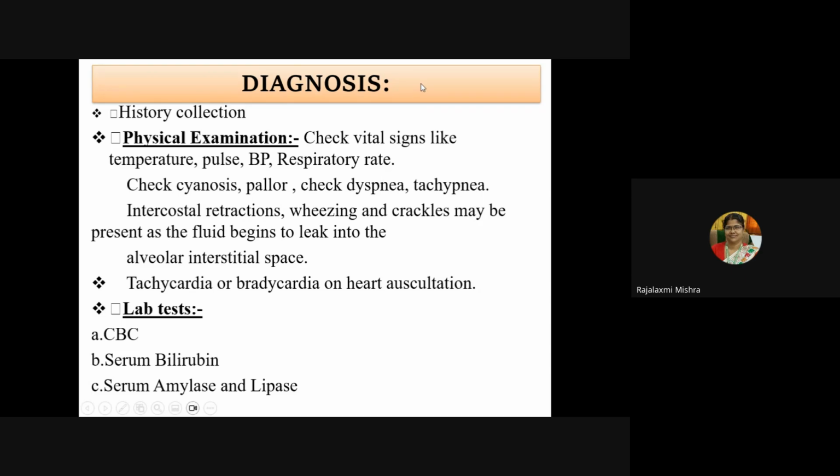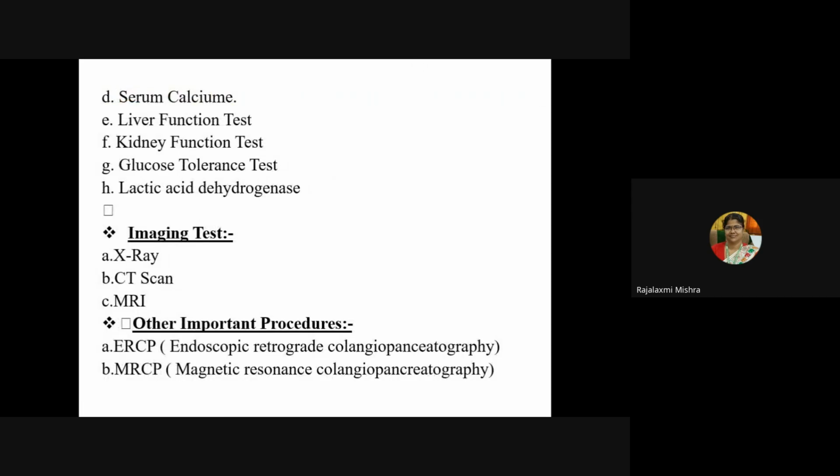So what are the lab tests you will do? CBC, serum bilirubin, serum amylase and lipase, serum calcium, then liver function test, kidney function test, GTT, lactic acid dehydrogenase, then all imaging tests like CT scan, MRI, X-ray, other important procedures like ERCP, that is endoscopic retrograde cholangiopancreatography, then MRCP, magnetic resonance cholangiopancreatography.